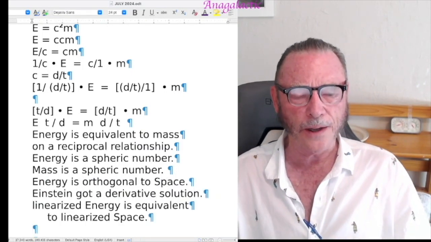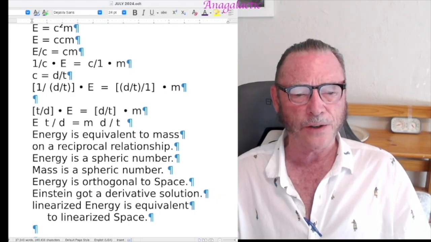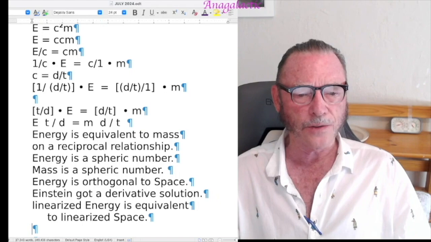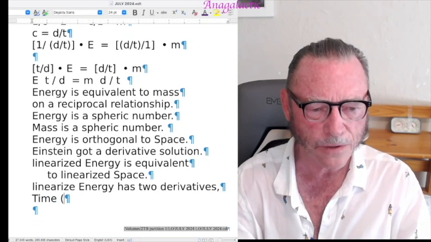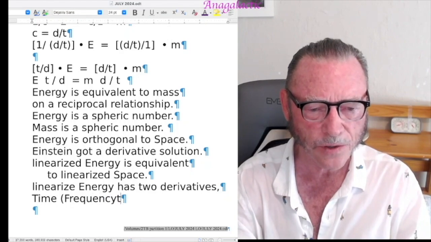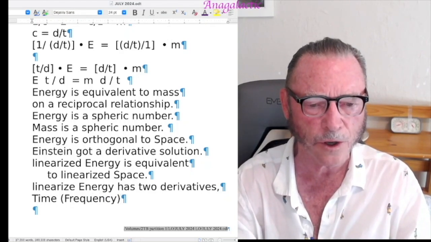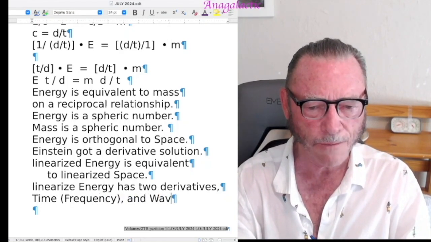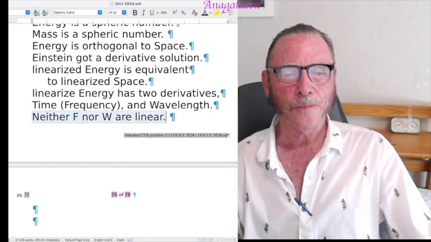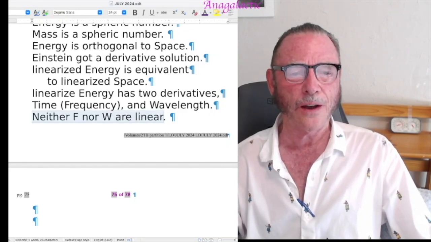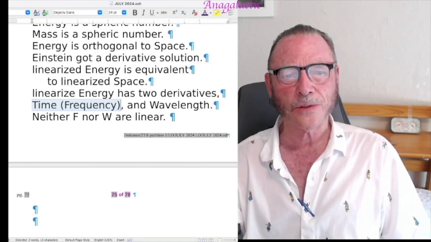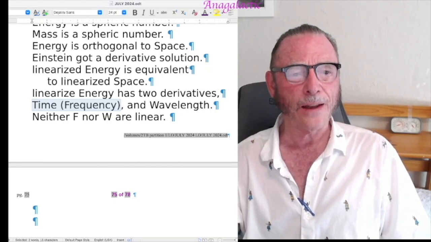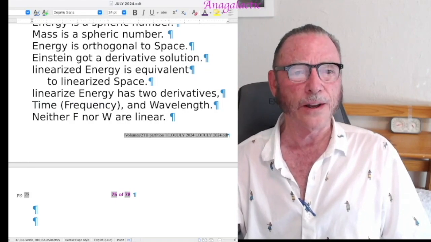Space is already linearized in 3D. That's the definition of 3D. It's the linearization of space. Linearized energy can be one of two things. Time, measured as frequency, that's a temporal term, not a spatial term, and wavelength. What does this mean? It means we found where time is. Where time is 1D and space is 3D. That is the correct linear solution.